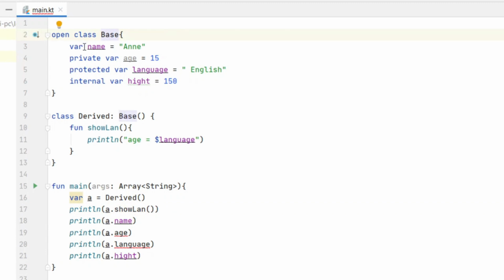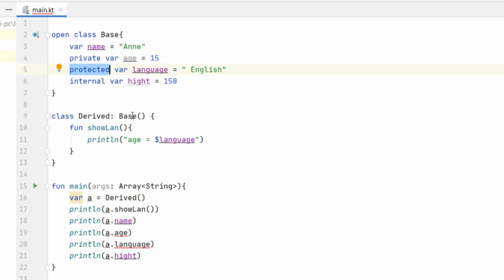Here we created a class Base. It has var name and we declared it open because we want to create a subclass from this class. So here we've got the name is public because it's public by default. We didn't specify the modifier. Then we've got the age, which is private,